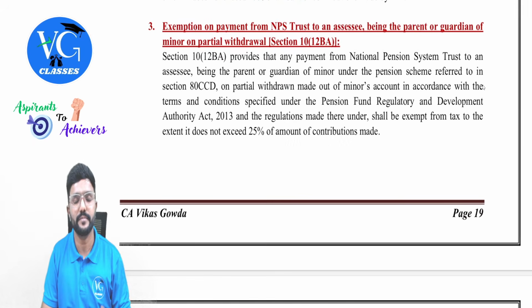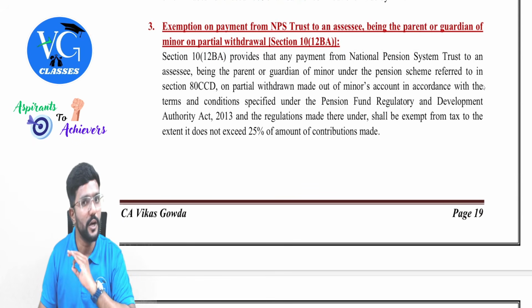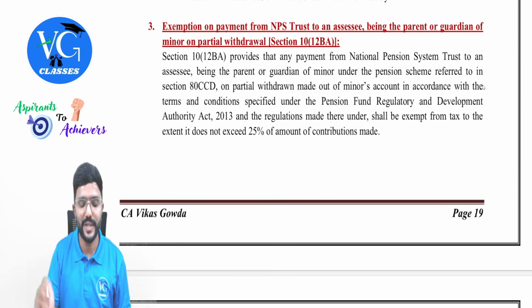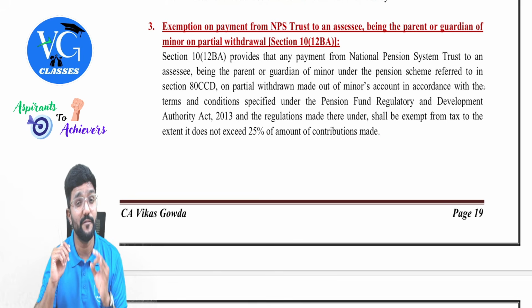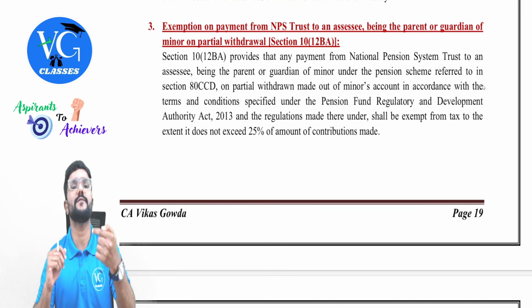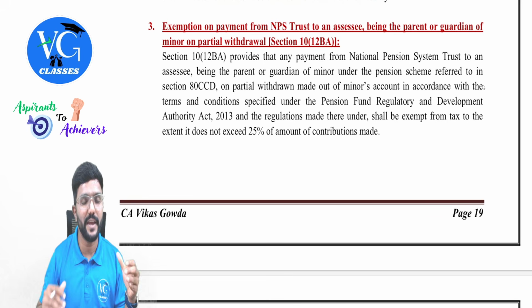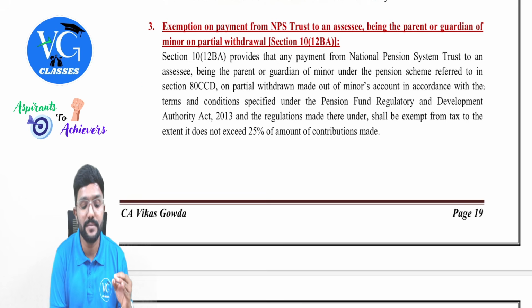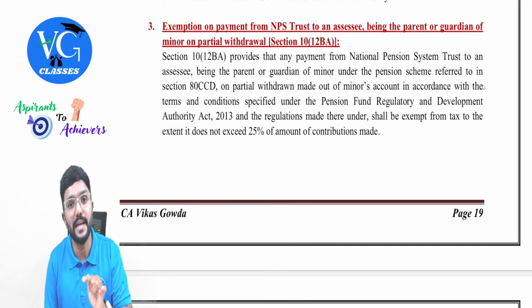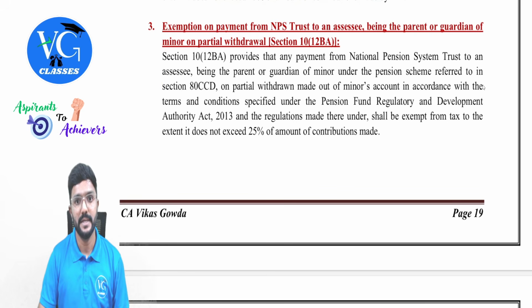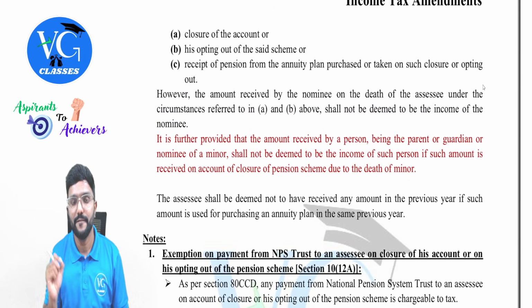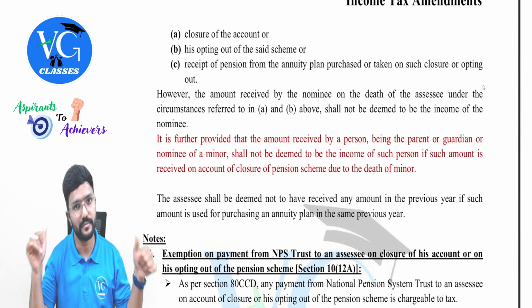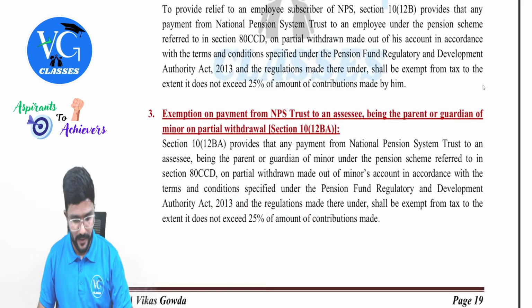Sir, no, sir, the minor is still alive and the amount is withdrawn from the NPS account. Then how much is taxable? Guys, the amount is not fully taxable. Exemption is available to the extent of 25% of the amount contributed. Exemption is available for maximum how much? 25% of the amount contributed. Remaining, if any, will it be taxable? Yes, it will be taxable. Please be careful. And this exemption is only when the minor child is still alive and the amount is withdrawn from NPS. If by chance the minor child has died and the parent or guardian is withdrawing the money from the NPS account, it is fully exempt. Got it? Yes, sir. Okay.